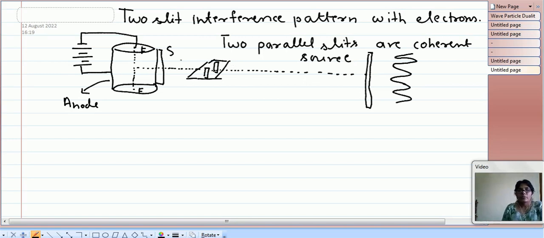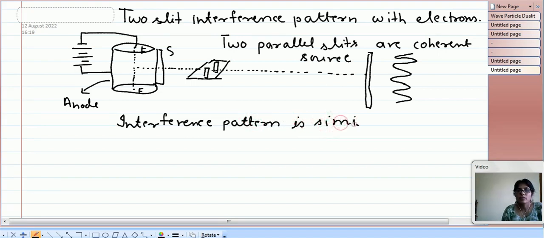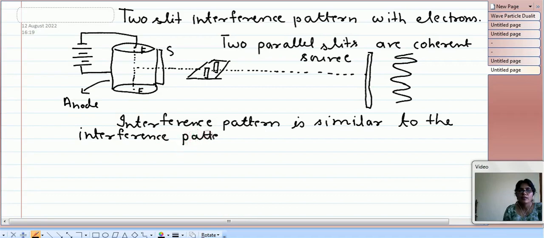So this interference pattern, which is observed in this experiment, is similar to the interference pattern formed by photons.